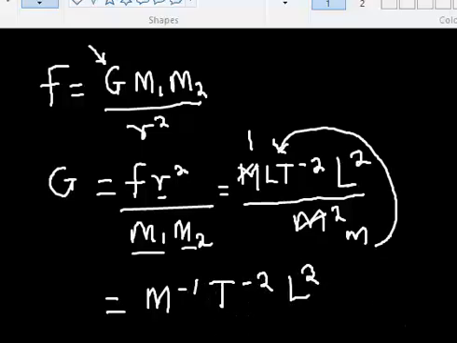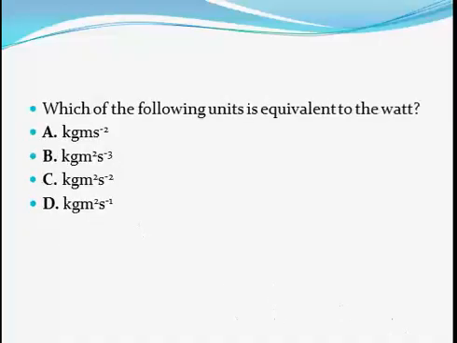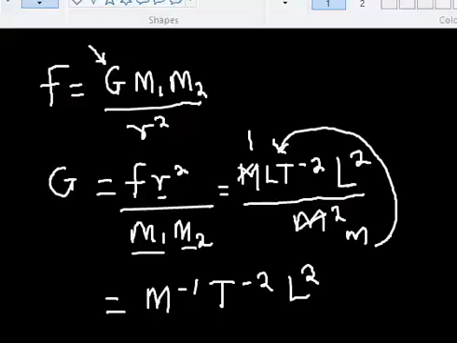So that is the dimension of the universal gravitational constant: m raised to power minus 1, L cubed, t raised to power minus 2. That's a part of the question. Which of the following units is equivalent to what? If you can get it in dimension or in formula, you can get it in units. We've done that before, and I can also do it again.